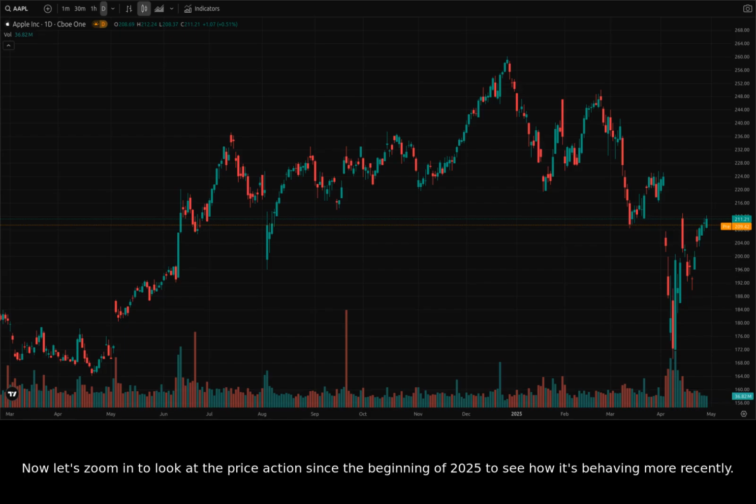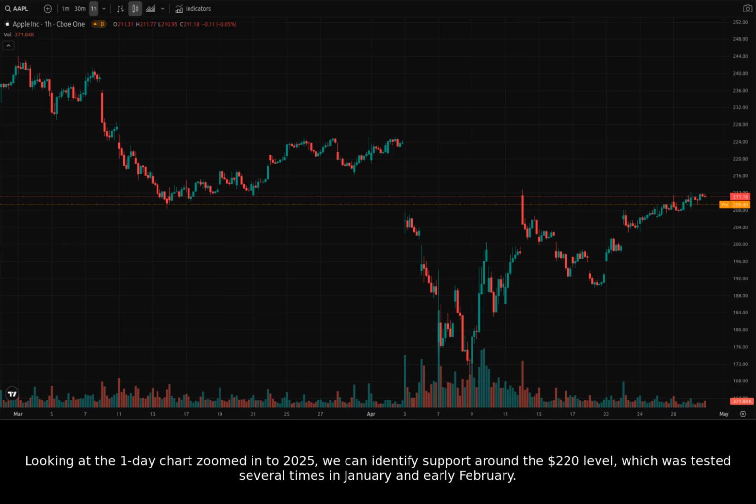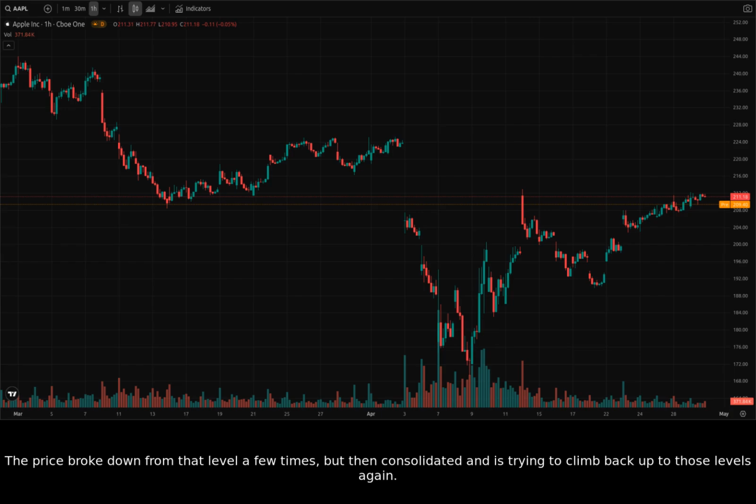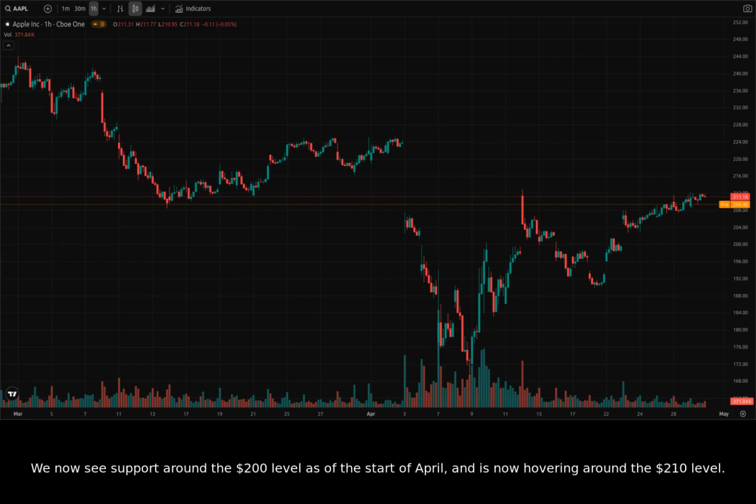Now let's zoom in to look at the price action since the beginning of 2025 to see how it's behaving more recently. Looking at the one-day chart zoomed into 2025, we can identify support around the $220 level, which was tested several times in January and early February. The price broke down from that level a few times, but then consolidated and is trying to climb back up to those levels again. We now see support around the $200 level as of the start of April and is now hovering around the $210 level.